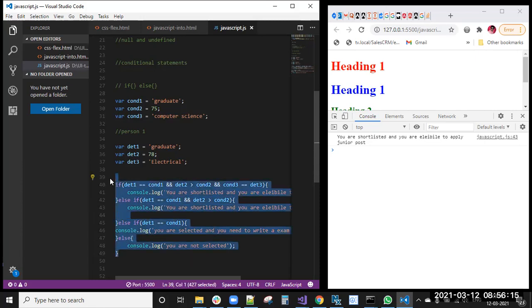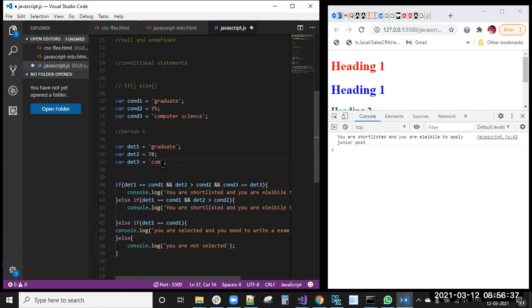Actually, this is a real time example. Like this, we can make n number of statements. So this is if else conditions. The if condition will check first. If that condition is true, immediately, here, if electrical is there, I'm making him directly a computer science student. See here, you are shortlisted and you are eligible to apply for a senior post.